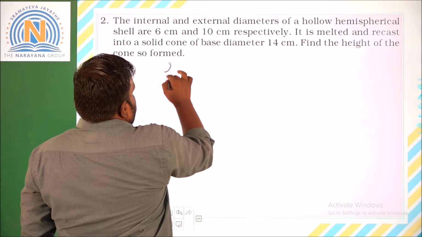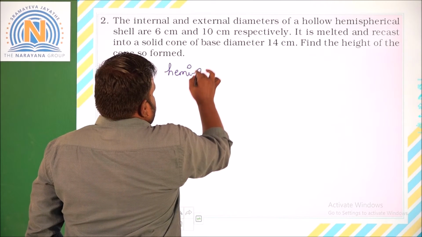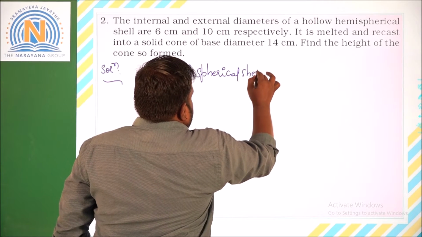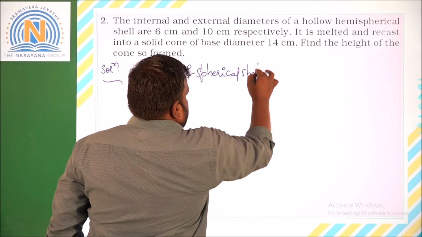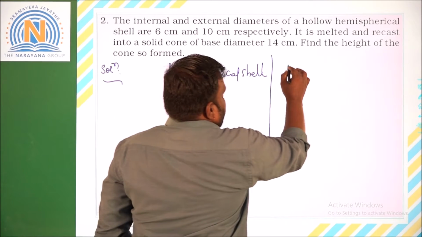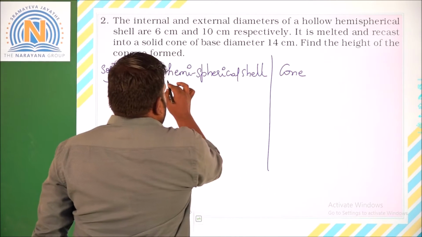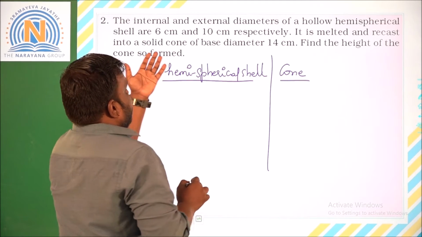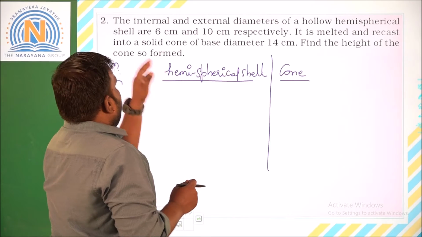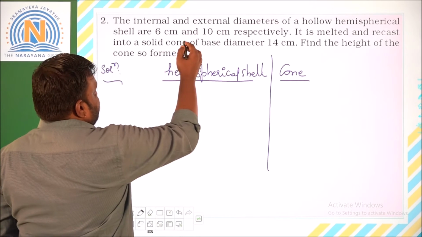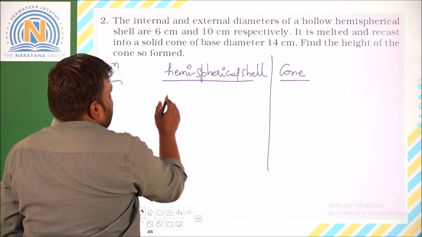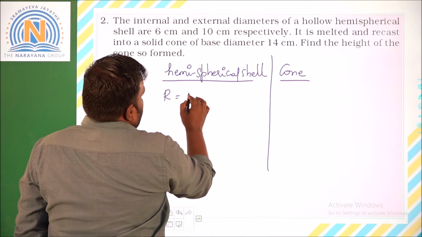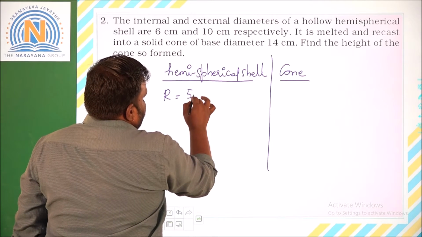The parameters given for us: hemispherical shell, and with this we have one more, the cone. Now if you check clearly here, internal and external diameters. Let us take external radius as capital R and internal one as small r. So the external diameter is 10 centimeters, so radius will be 10 by 2, that is 5 centimeters.